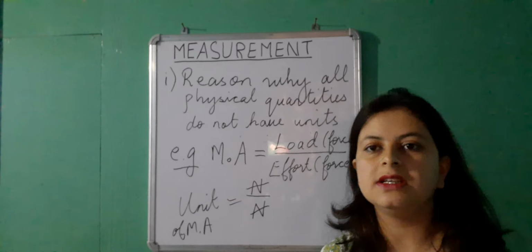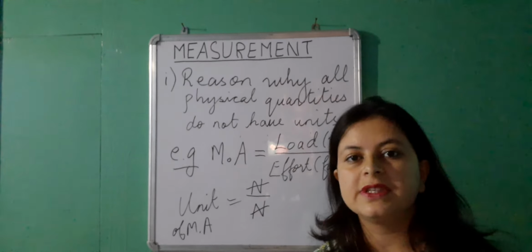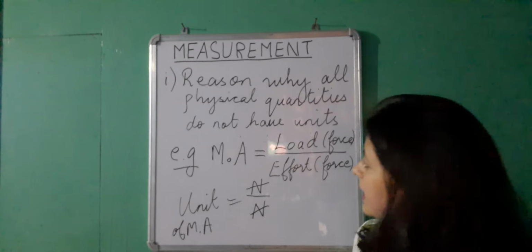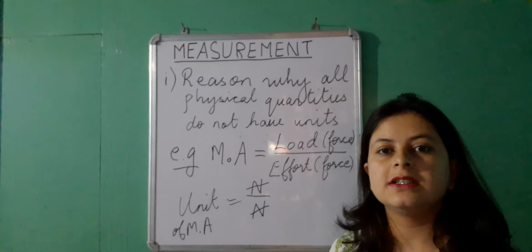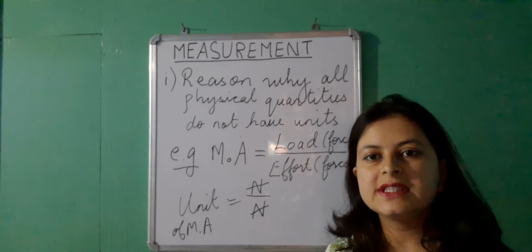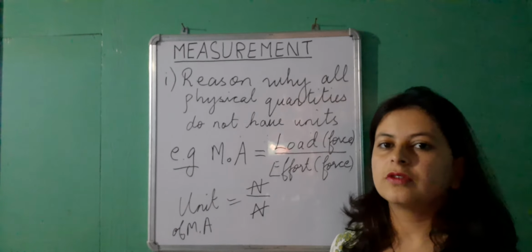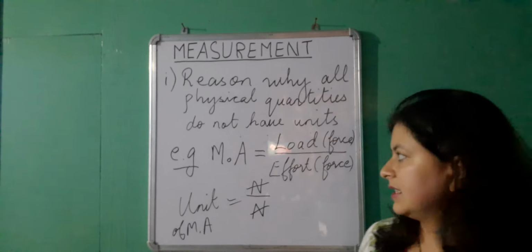That means it is not going to have any unit. So mechanical advantage is a physical quantity which is actually unitless. That is why mechanical advantage, and likewise other physical quantities which happen to be the ratio of two similar physical quantities, are not going to have any units. These types of physical quantities are called unitless physical quantities.